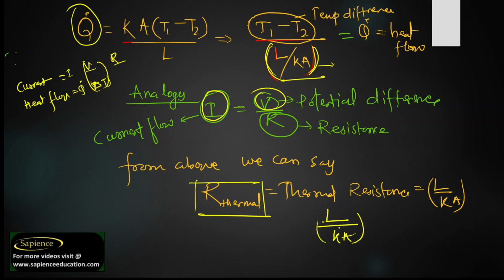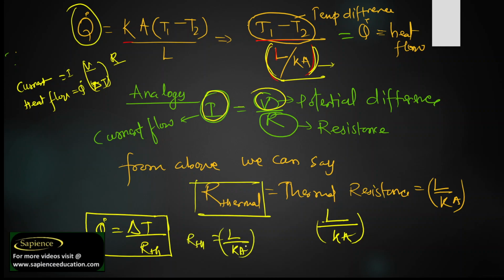This is a very important derivation. So we have the formula Q dot equals change in temperature divided by thermal resistance. Here R thermal is equal to L by KA, where L is the length or thickness of the slab, K is the thermal conductivity, and A is the area of that slab. I hope you have understood now.